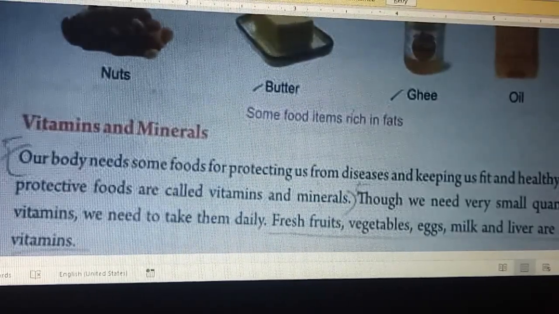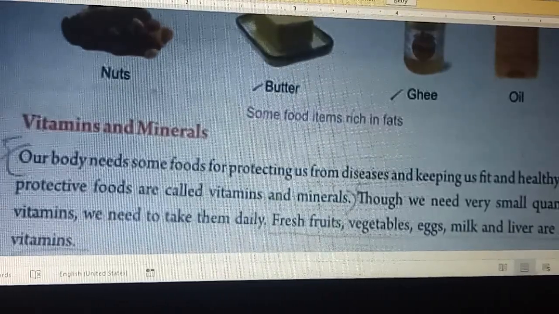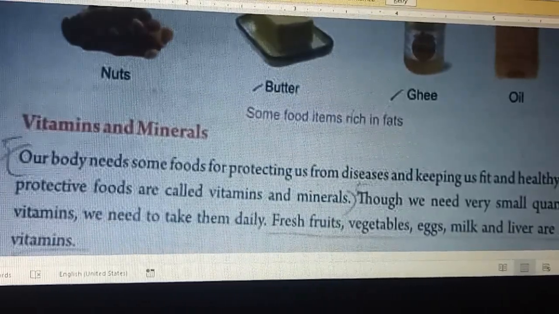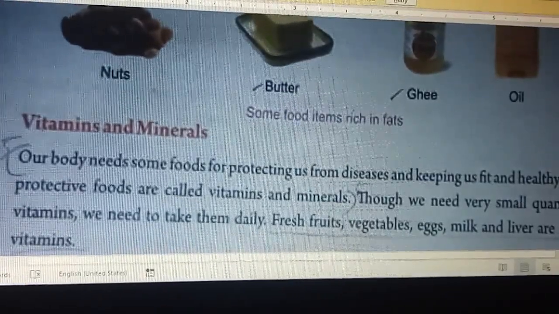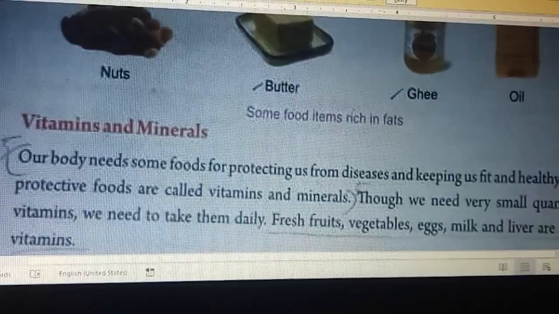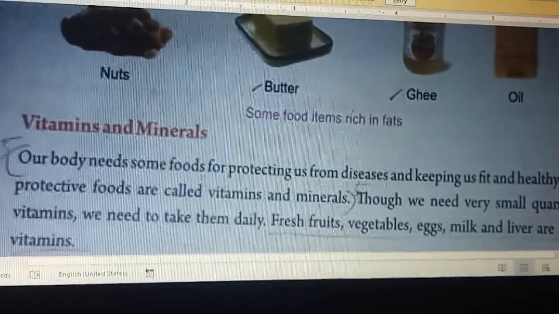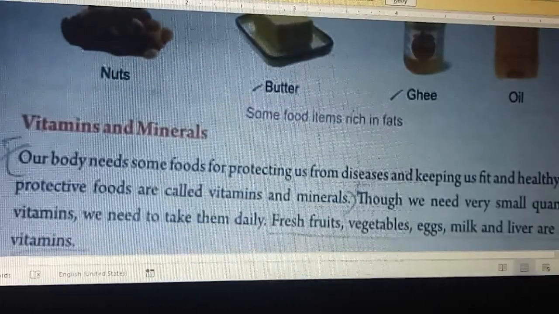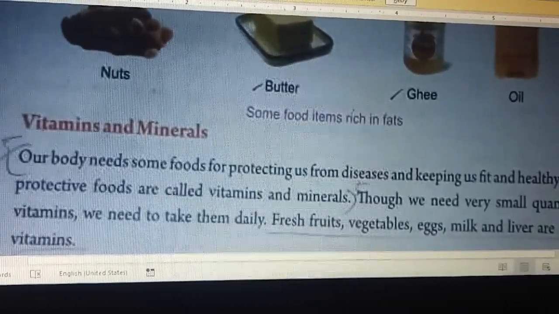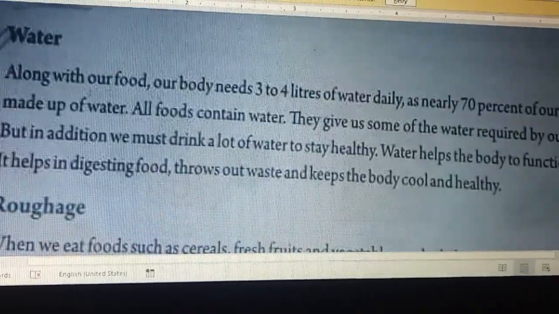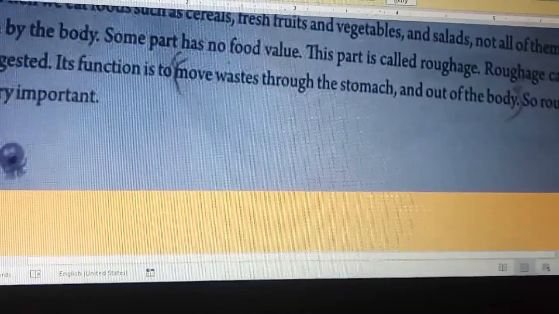Fresh fruits, vegetables, eggs, milk, and liver are rich in vitamins. These vitamins act as protective food to fight diseases. And as you know, vegetables contain minerals.